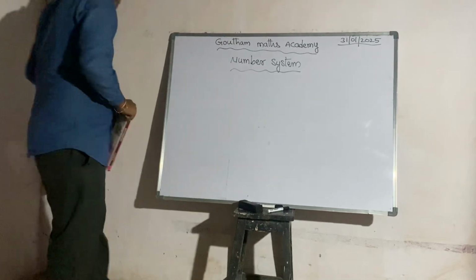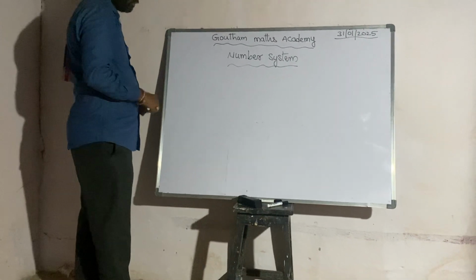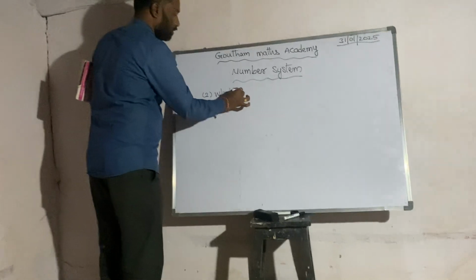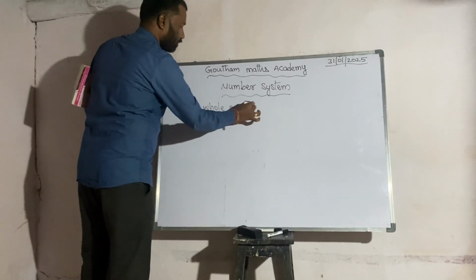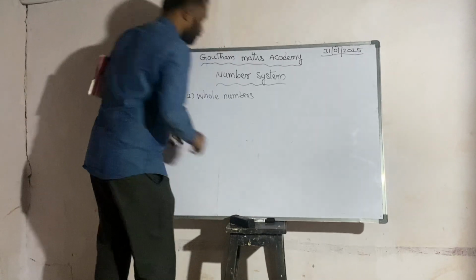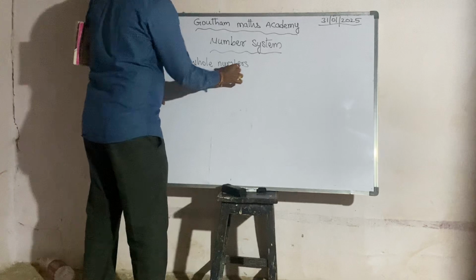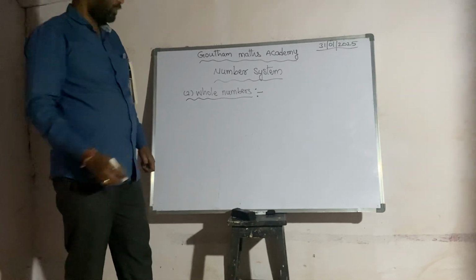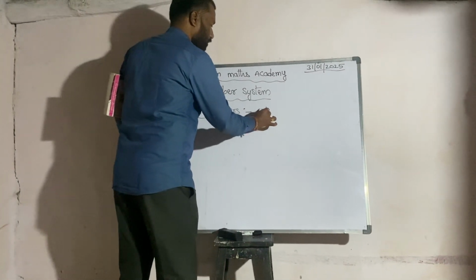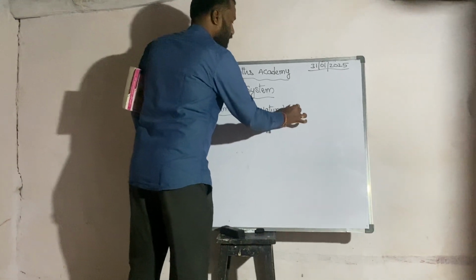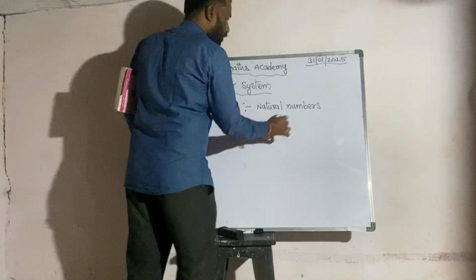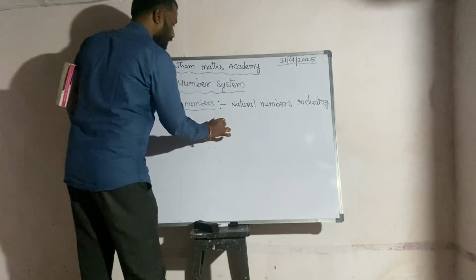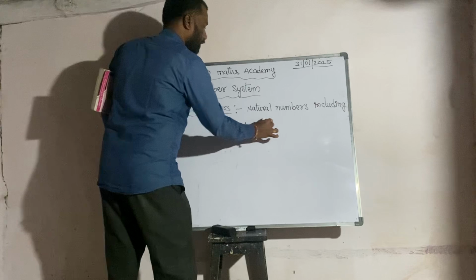Next, second one, whole numbers. Whole numbers definition is natural numbers including 0 are called whole numbers.